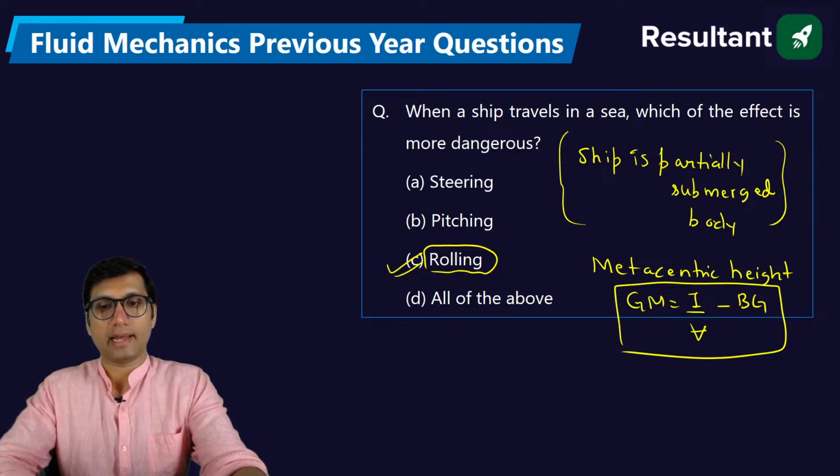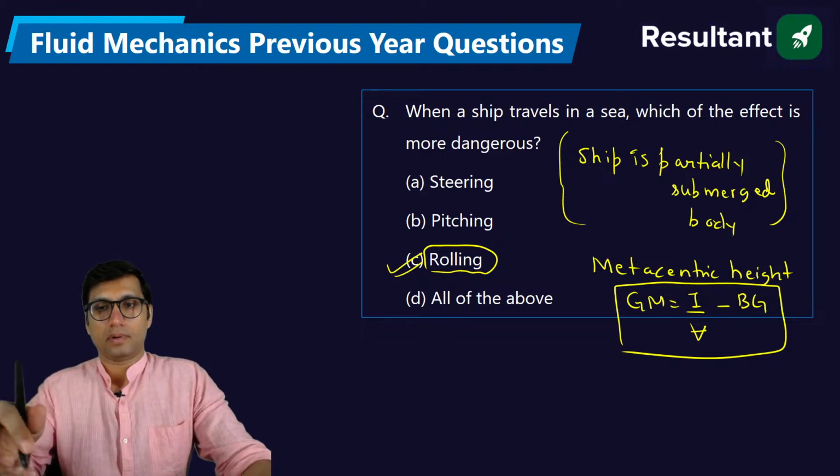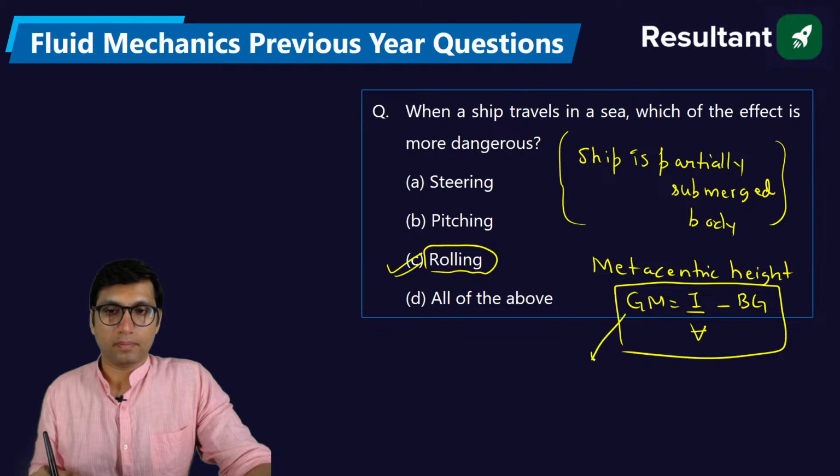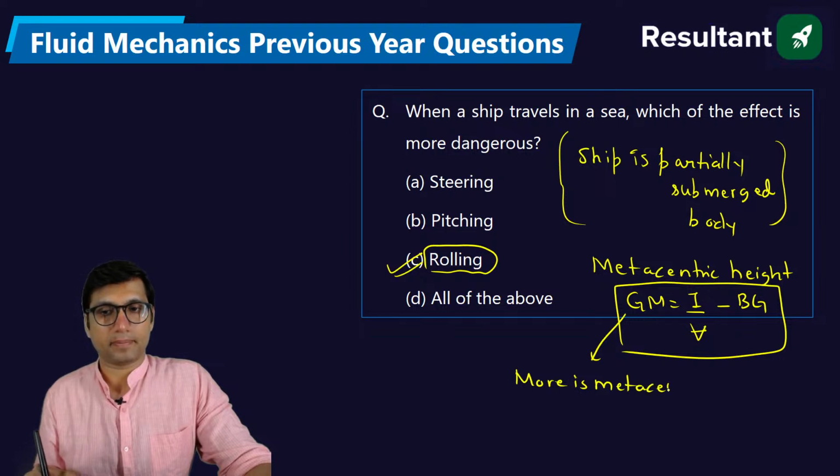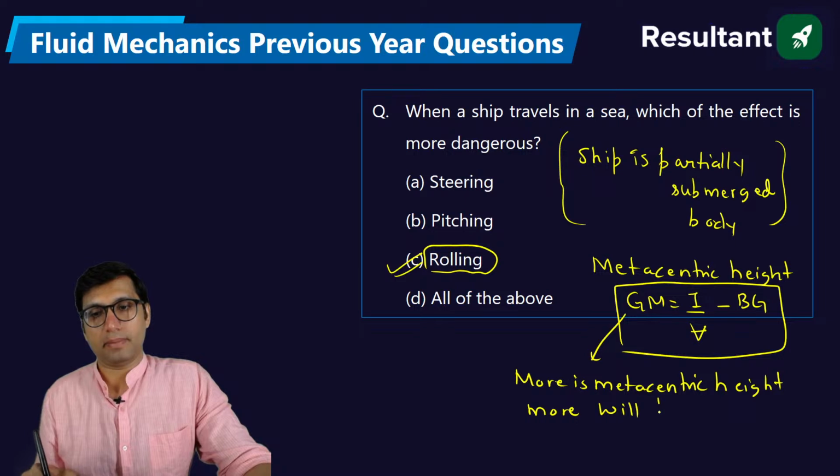So the more the metacentric height, the more will be the stability, right?